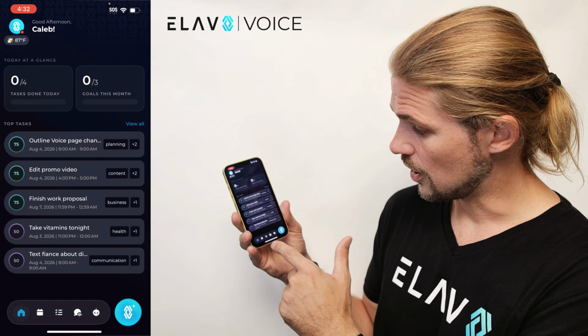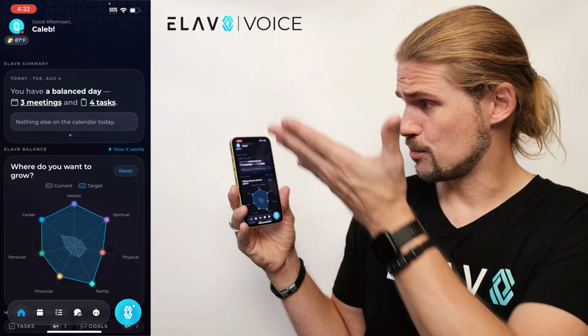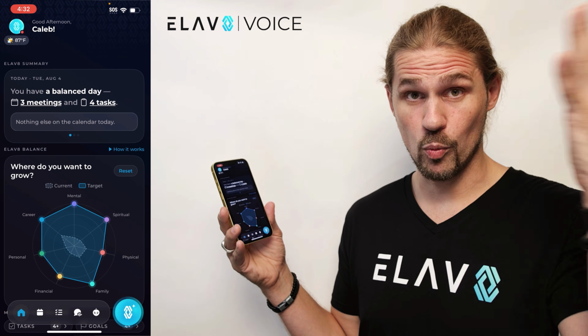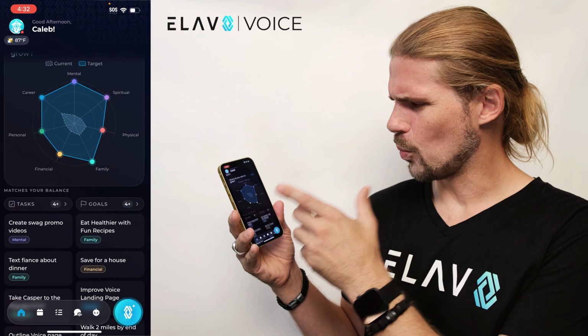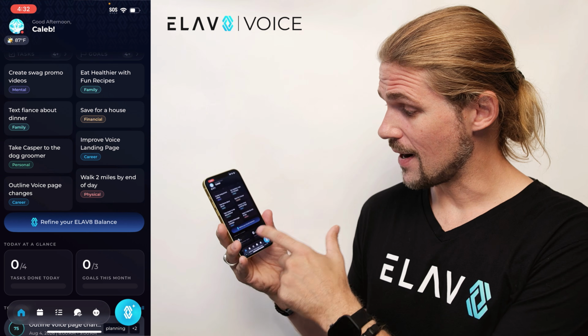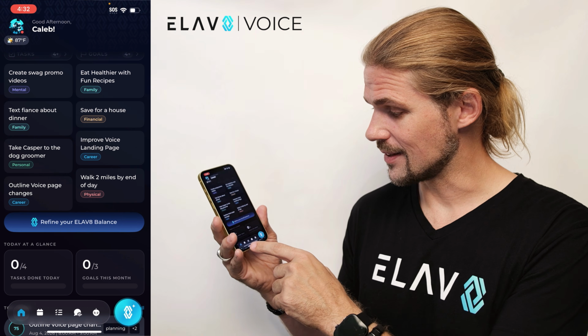It's going to give us a little onboarding rundown right there at the bottom. And again, from this screen right here, you've pretty much got a quick overlay of what this app is supposed to do. It's supposed to give you an idea of what you need to get done, what the weather's like for the day, and of course, what your priorities are when it comes to balance and goals and tasks in life. And if you want to refine that at any time or you feel like it's weighted too heavily on one side, you can just push a button and get that taken care of.